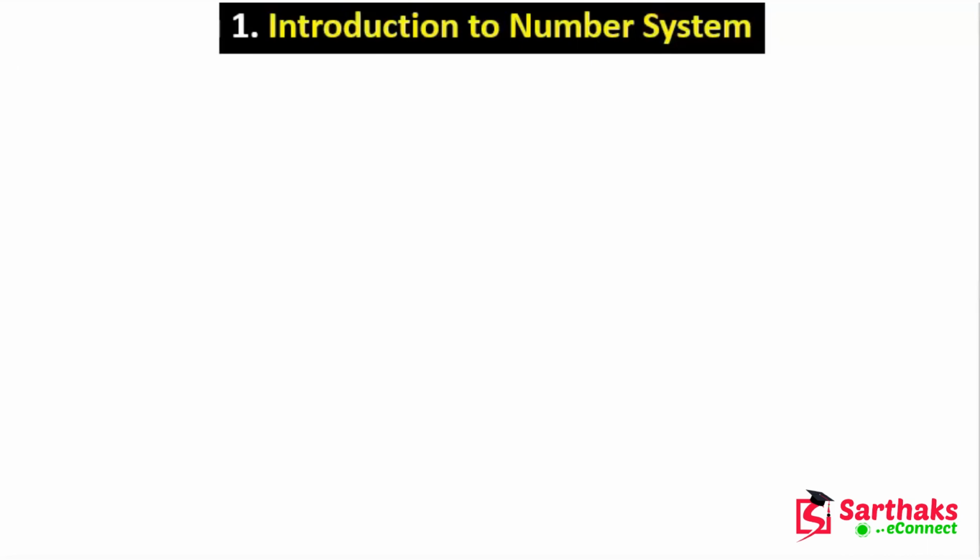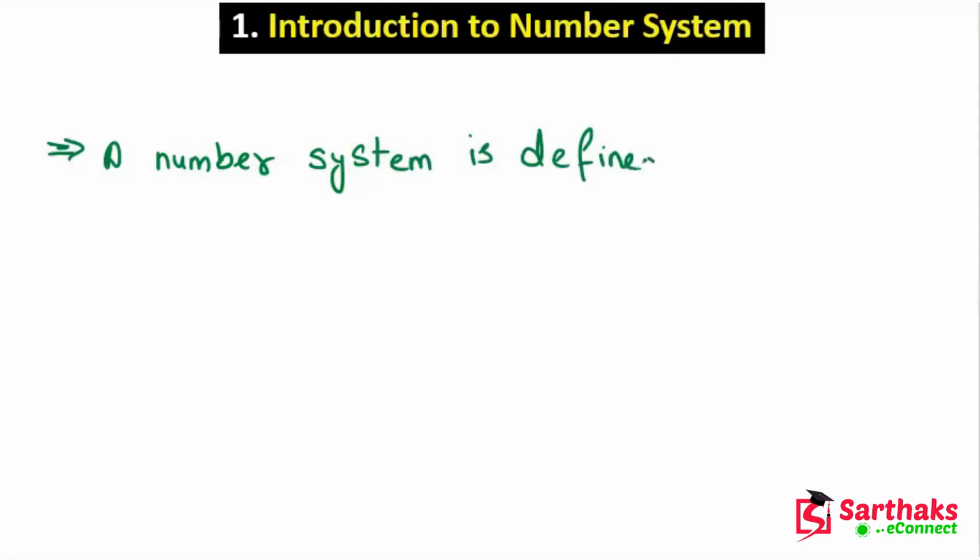So, my dear friends, a number system is defined as a system of writing to express numbers.